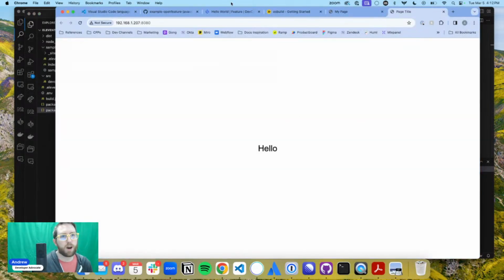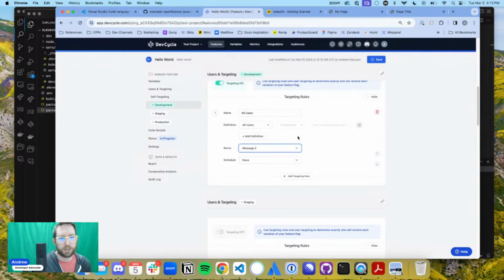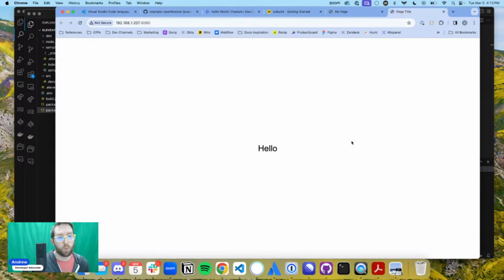Amazing. So now we've got hello. And if I change this to message 2, you're going to see that it updates to world. Ooh, to OpenFeature. Oh, I forgot that it is in OpenFeature. So this is kind of the next logical step to this process.